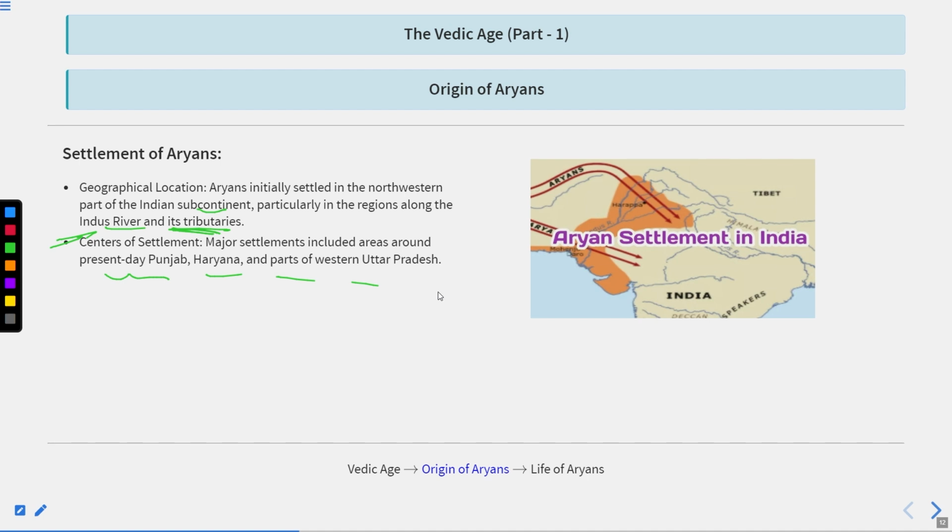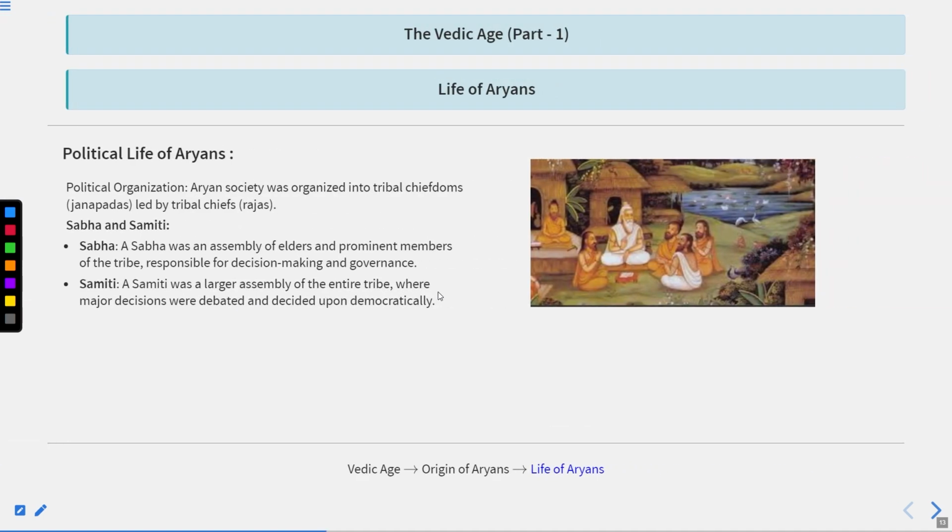Clear? Okay. Next, how was the political life of the Aryans? The political life of the Aryans was the same as today's political life. As we all know, the basic unit of political life is the family and kul. The group of families made villages, the villages made a block, the block made a district, the district makes a state, and the state makes the center, or India. So during the Aryans, the political life was the same as now.